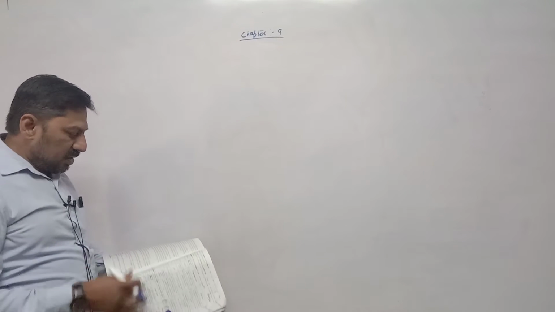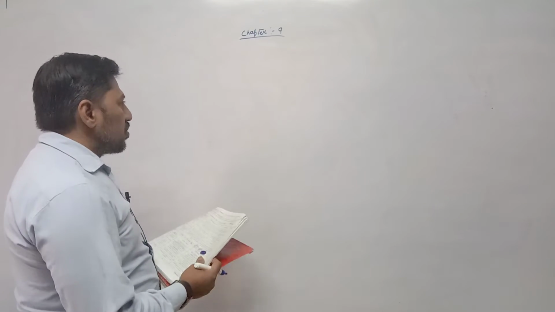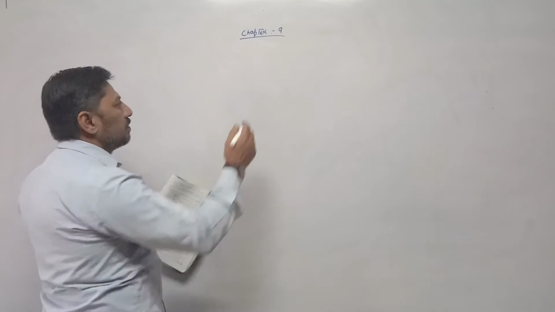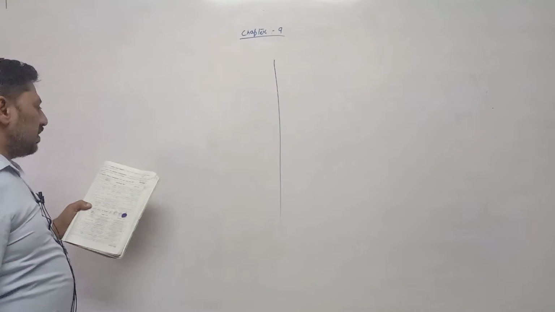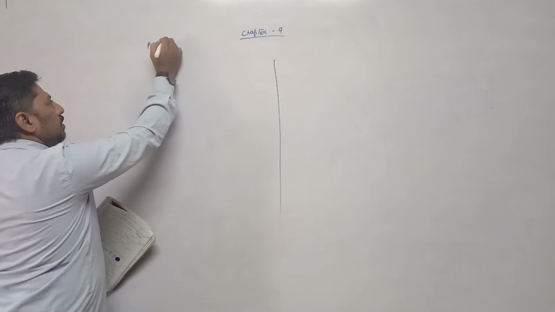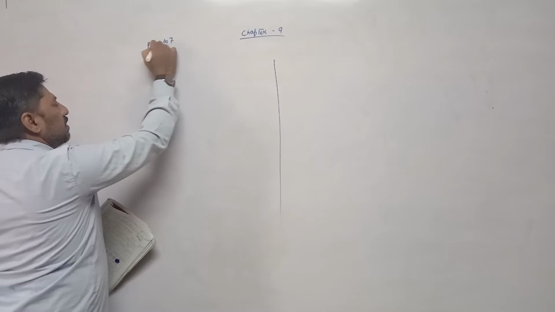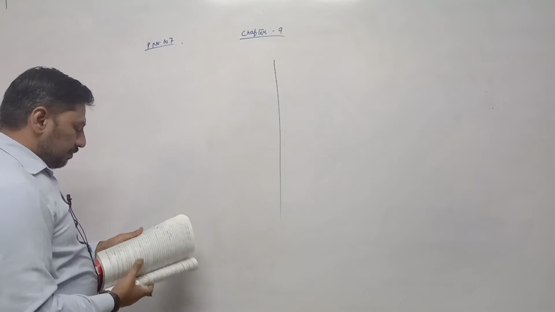Now the new topic is the difference between departmental store and chain store, on page number 107. I have already told you, and once again I am repeating.